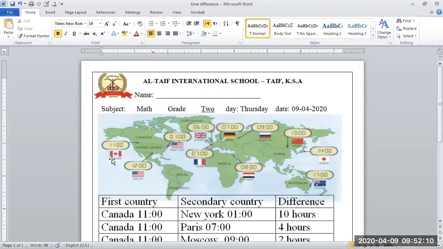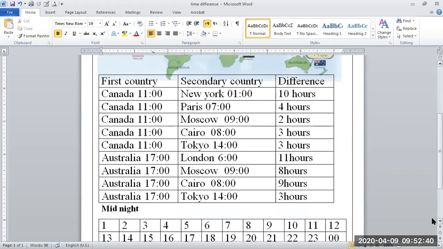At the same time, for example, in Cairo it is 8 o'clock, and here in Mexico it is 2 o'clock. This 14 means 2 o'clock. Okay. Now there is a difference between different countries. This is time difference.